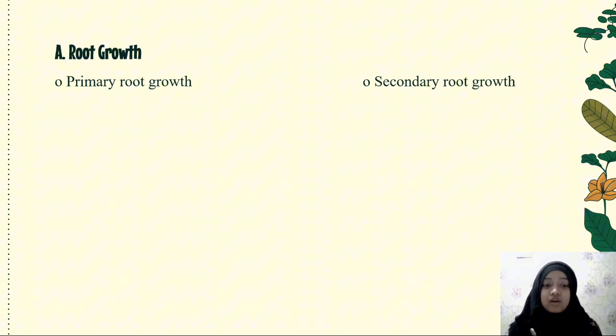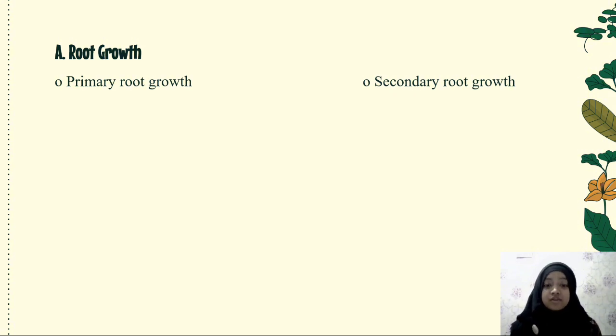Number 2, the fibrous root system occurs when the embryonic root in its next development dies or is followed by a taproot that dies, then followed by the development of a number of roots that are more or less the same size and all come out of the base of the stem.